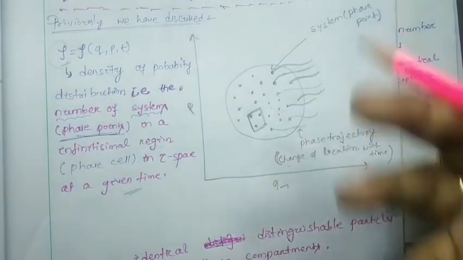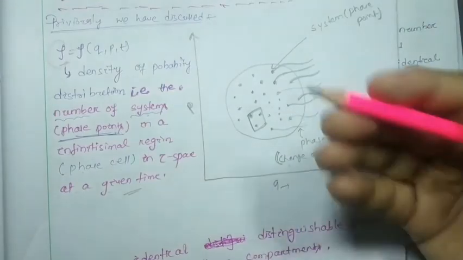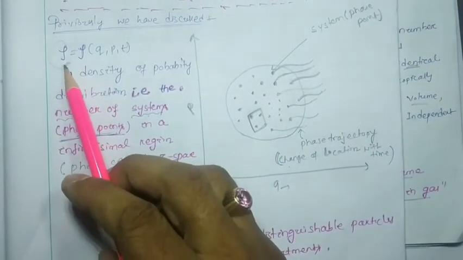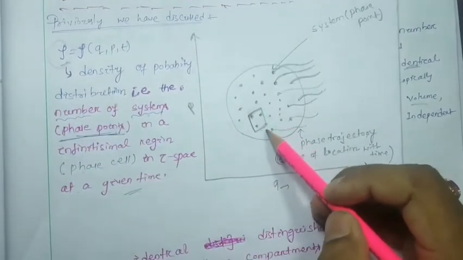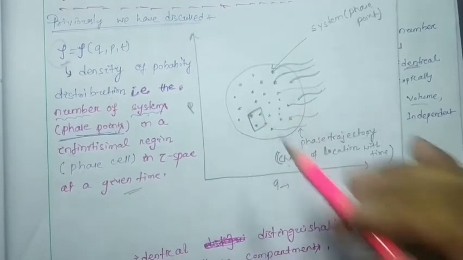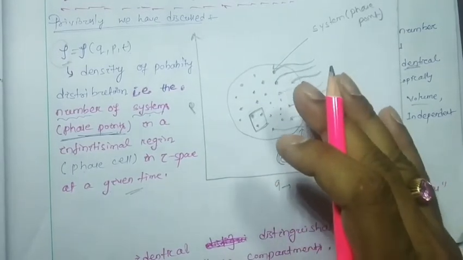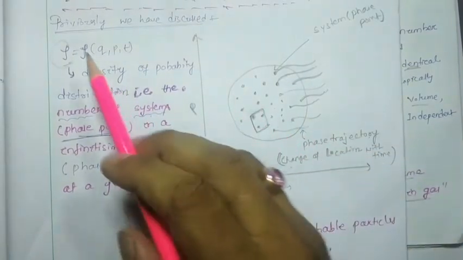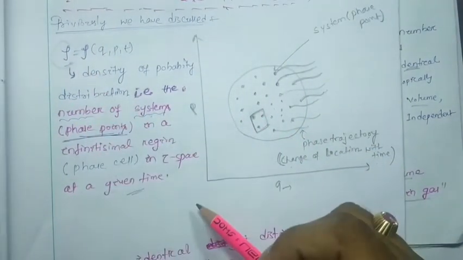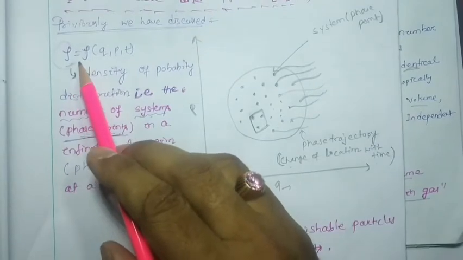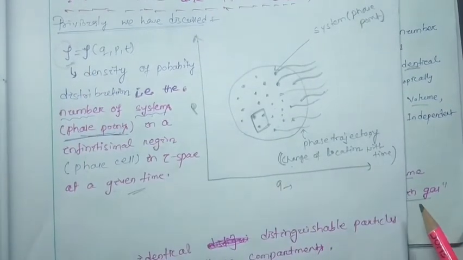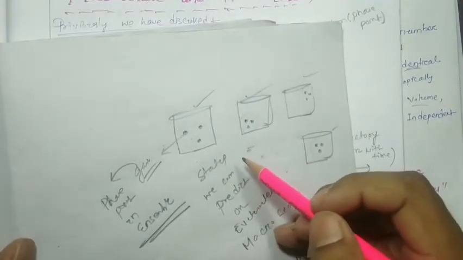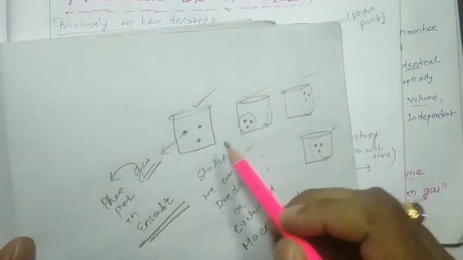Why am I again and again explaining these things and giving importance to the density, that means the number of points inside an infinitesimal volume? You just watch. I am going to explain why I am emphasizing this rho, that is your density. See, here I am going to give you an example: suppose this situation compared with this situation.